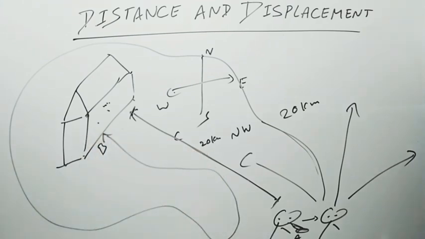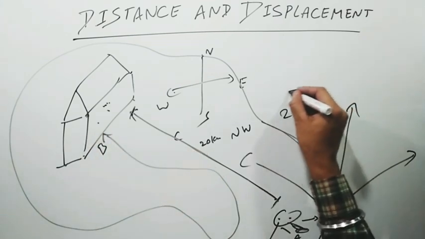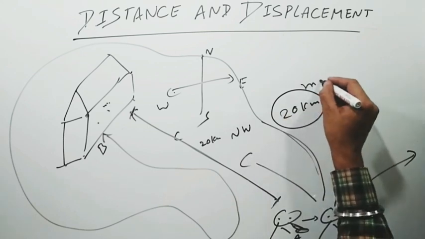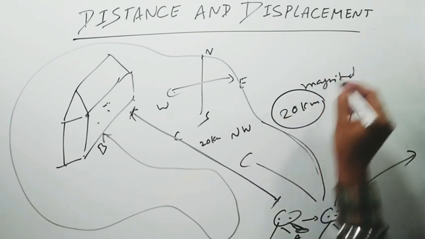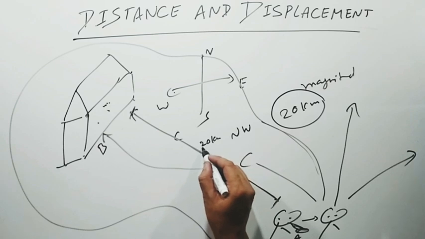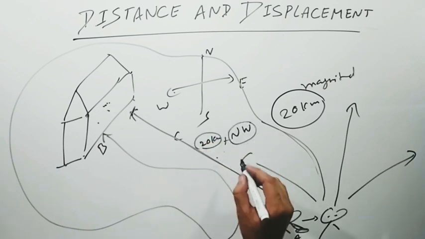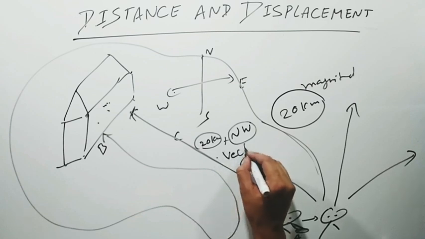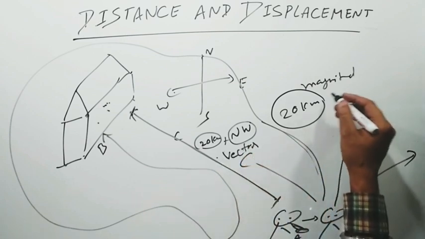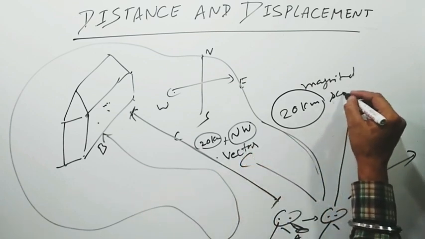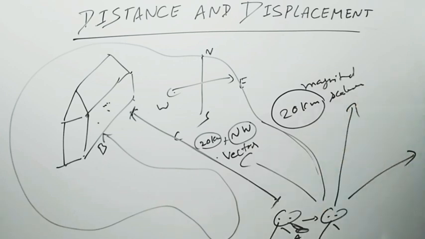Displacement. Here, in the case of distance, you just give the magnitude. But in the case of displacement, you give magnitude plus direction. So displacement is a vector quantity, whereas distance is a scalar quantity. I hope it's clear.